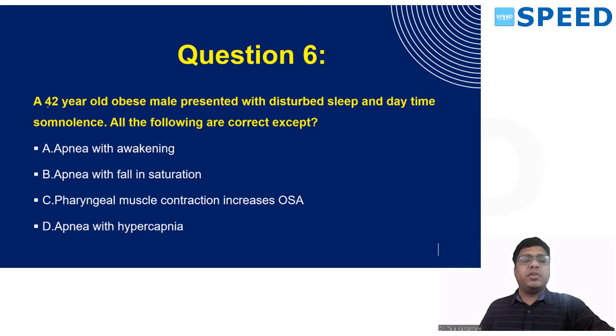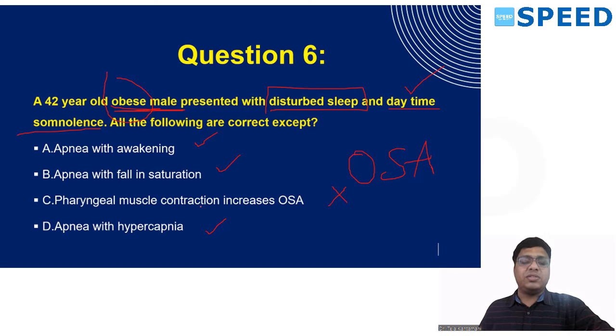Next question: a 42-year-old obese male presented with disturbed sleep and daytime somnolence. So clearly this is obstructive sleep apnea because of three reasons. First thing is disturbed sleep, usually it happens in the night time, along with daytime excessive sleepiness in an obese male. So all of the following are correct regarding this except apnea with awakening, apnea with fall in saturation, apnea with hypercapnia, but not pharyngeal muscle contraction.